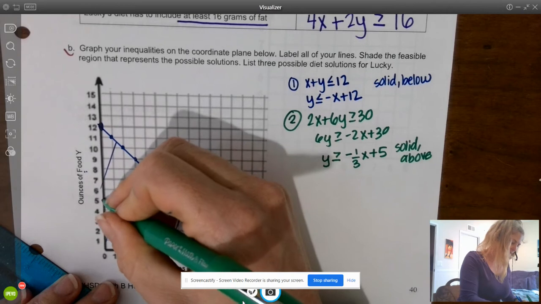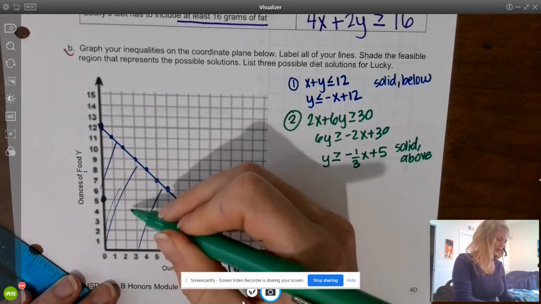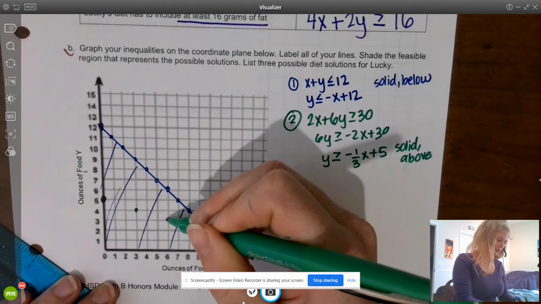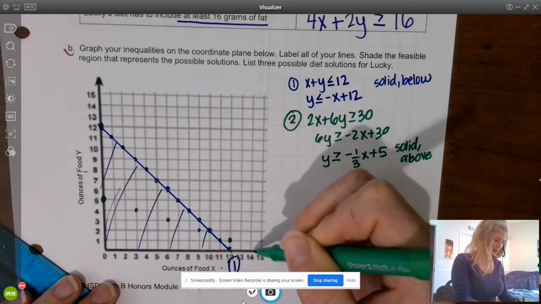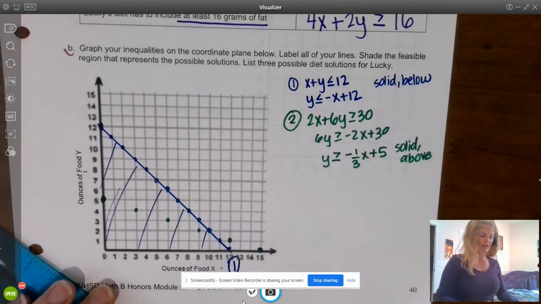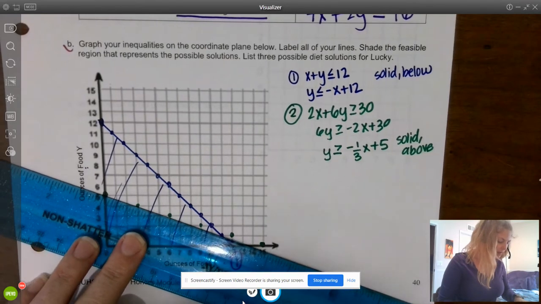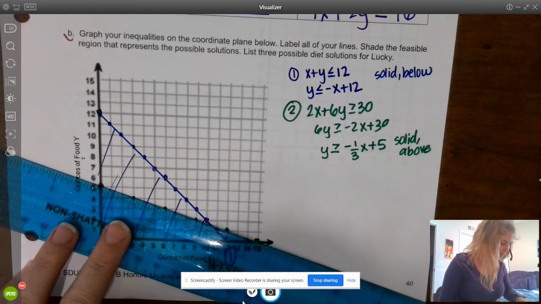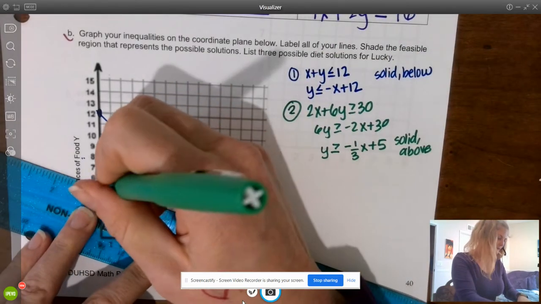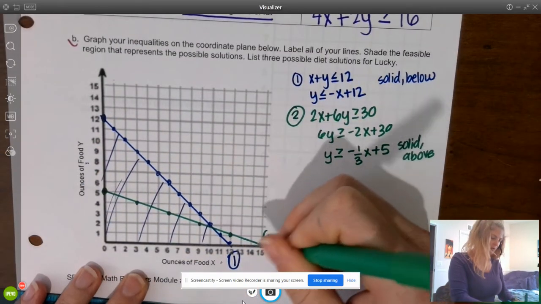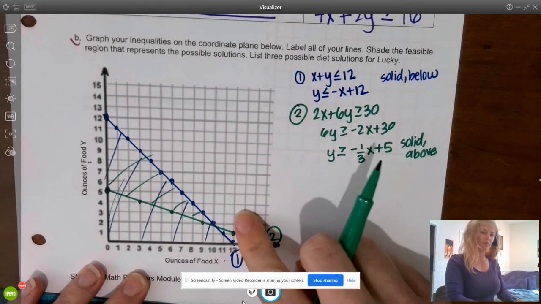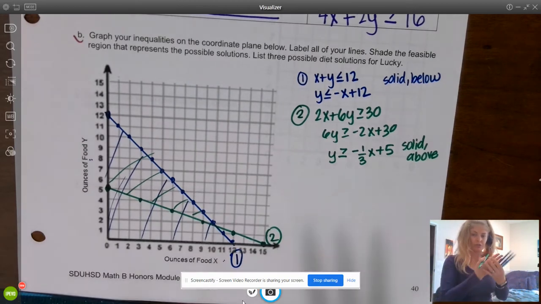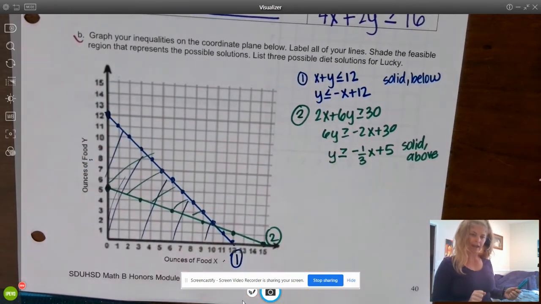Okay, so 5, down 1, right 3, down 1, right 3, down 1, right 3, down 1, right 3, and down 1, right 3. Whew, glad it fit on my x-axis. Remember, this is a solid boundary line, and we are shading above. I'm not going to worry about shading over here because obviously there's no feasible region to crosshatch there, so we're not going to worry about that. Oh, so I'm seeing a nice triangular shape.